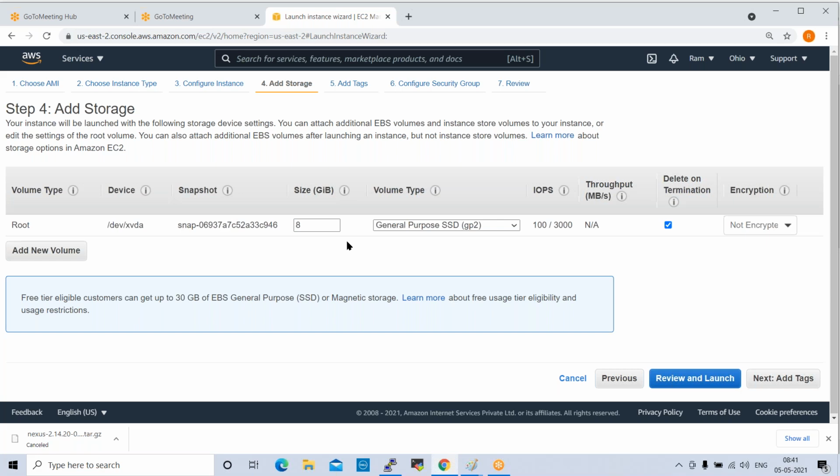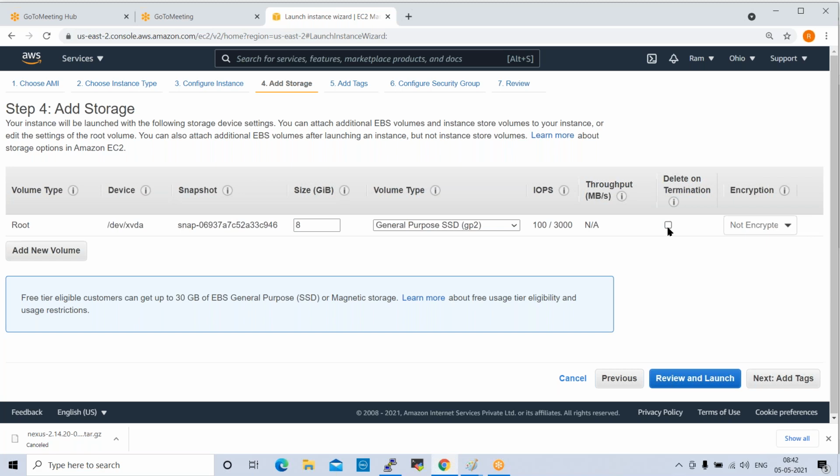If you check this option and terminate your server, the storage also will be terminated. Project teams will ask us to terminate the server, but they will inform us that they require the data available inside the storage. That is why when you create the server, we need to uncheck this.